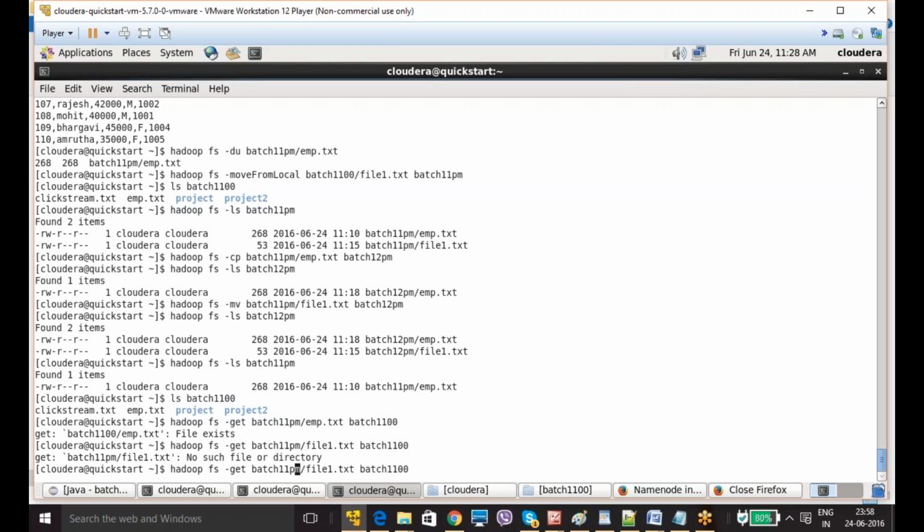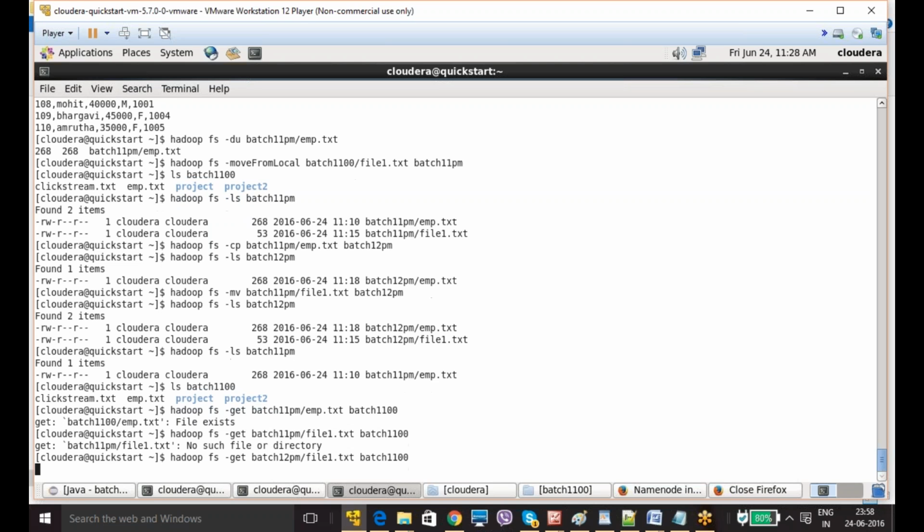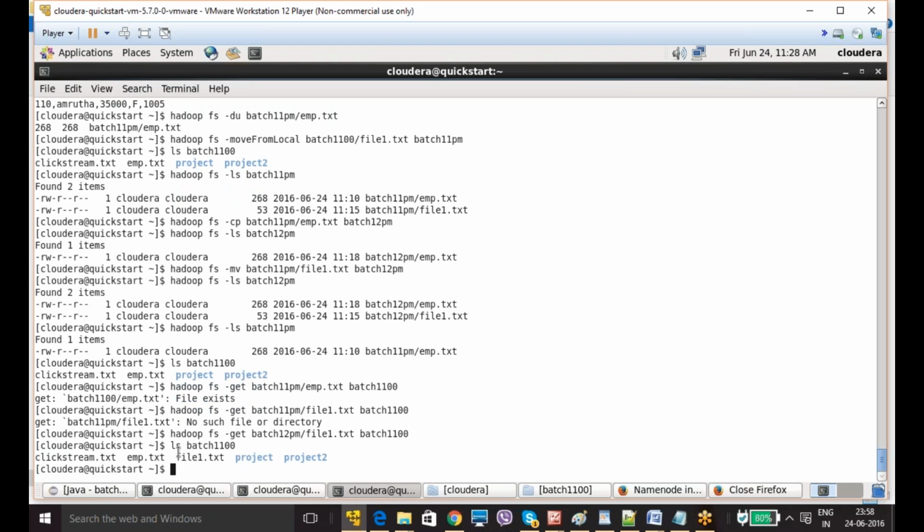Sorry, it is in 12 p.m., because I moved it from there to here. So file1.txt is in 12 p.m. Okay, it is copied from the Hadoop system to the local system. Now you can give ls batch 1100. So file1.txt is there.